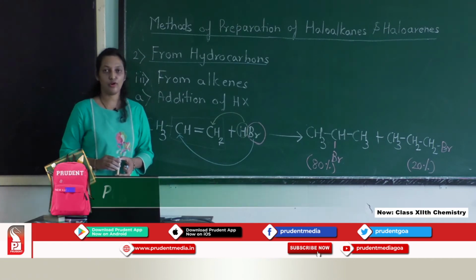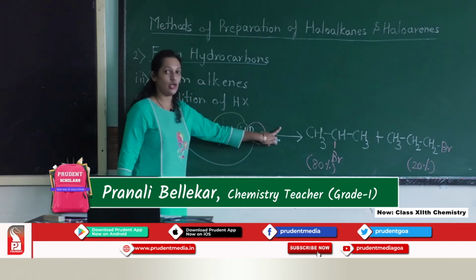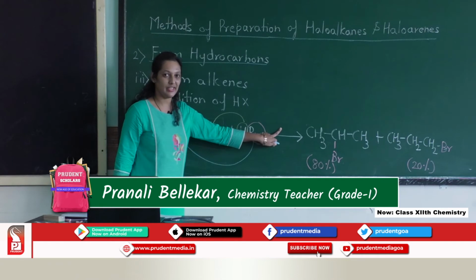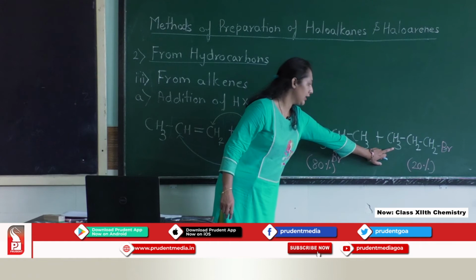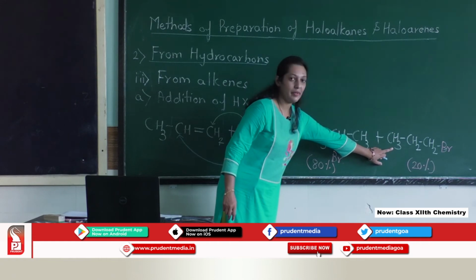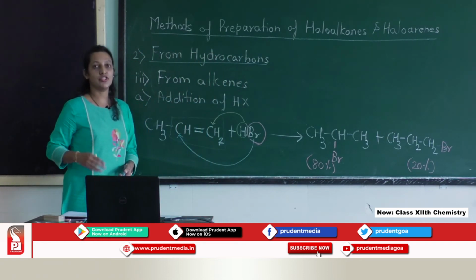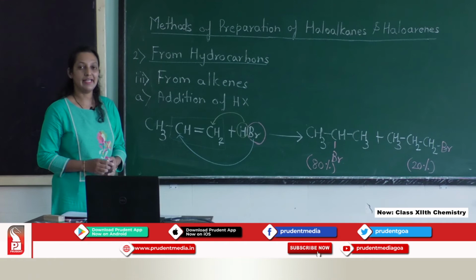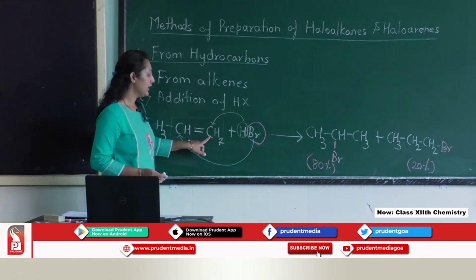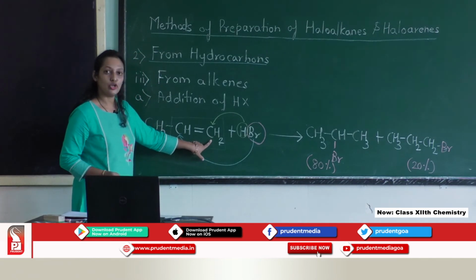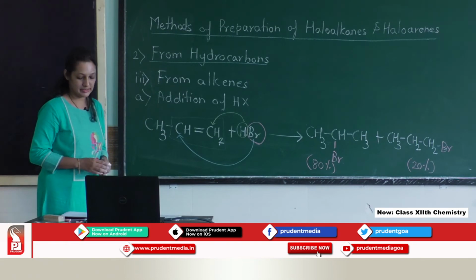But in case we follow anti-Markovnikov rule, that time we have to write on the arrow peroxide, that is also known as the peroxide effect. In that case, anti-Markovnikov rule will give 1-bromopropane as the major product. Anti-Markovnikov rule is just opposite to the Markovnikov rule. In anti-Markovnikov rule, the negative part will get added to the carbon having more number of hydrogen across the double bond. So, this is an example of addition of HX.